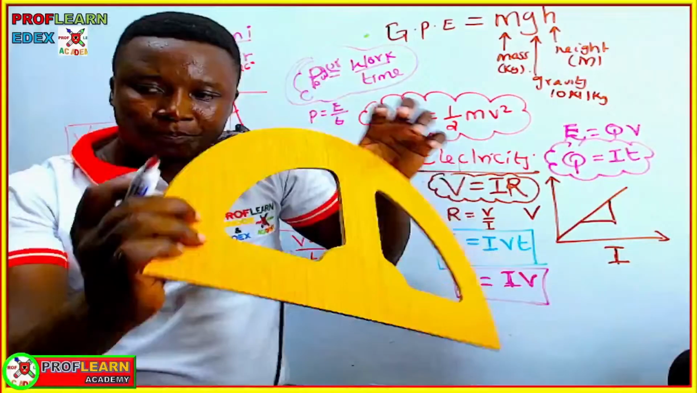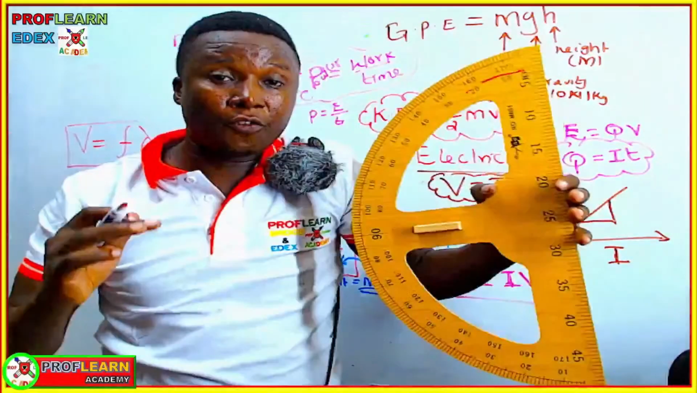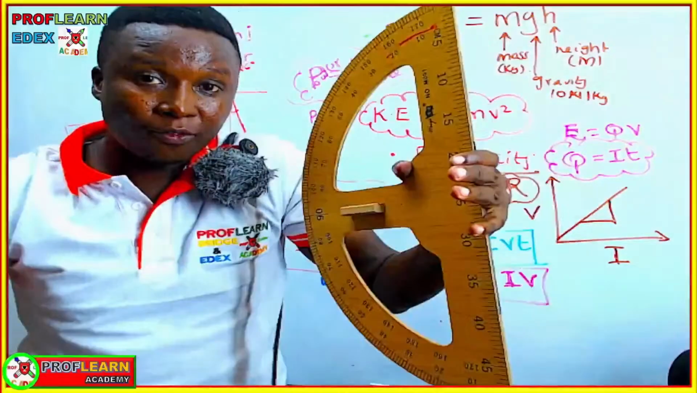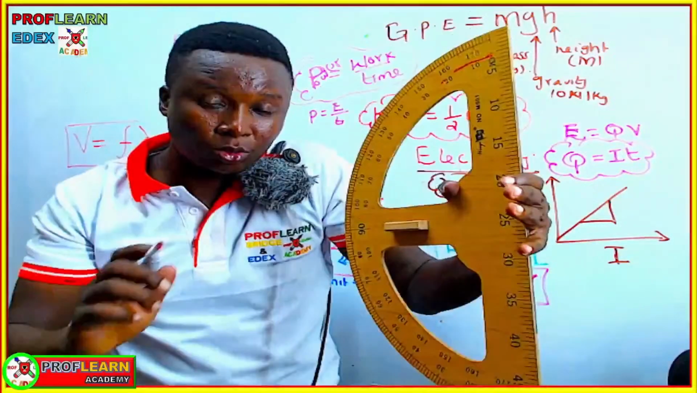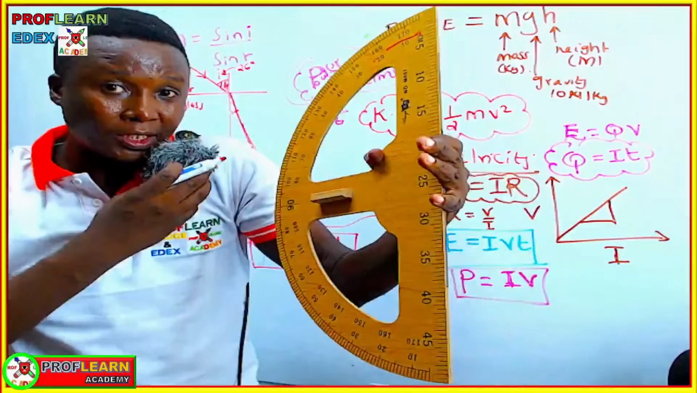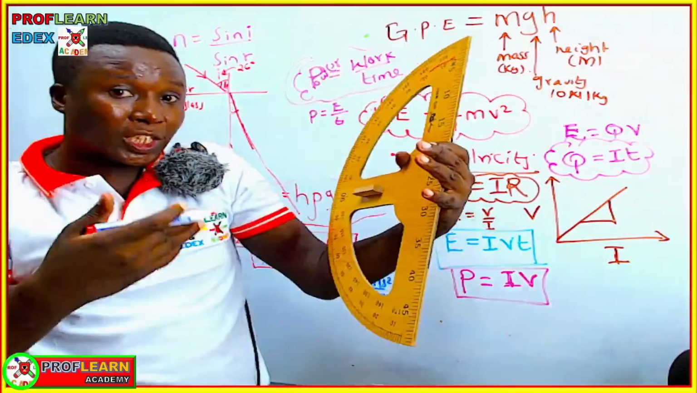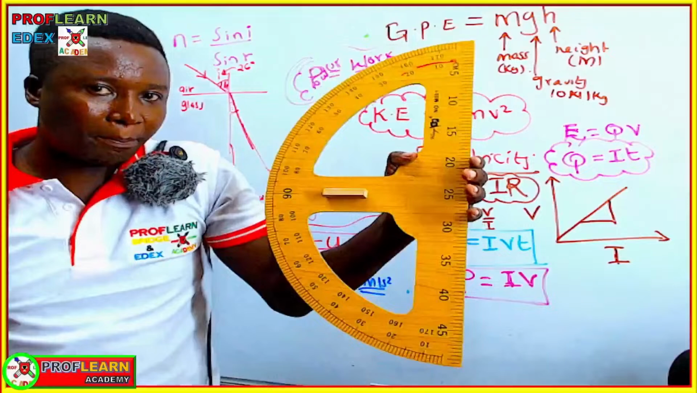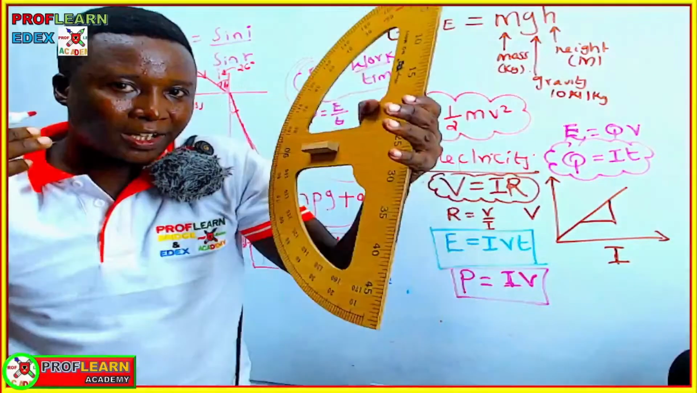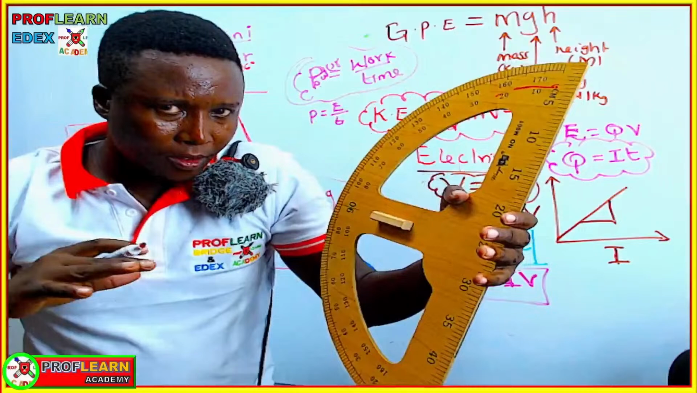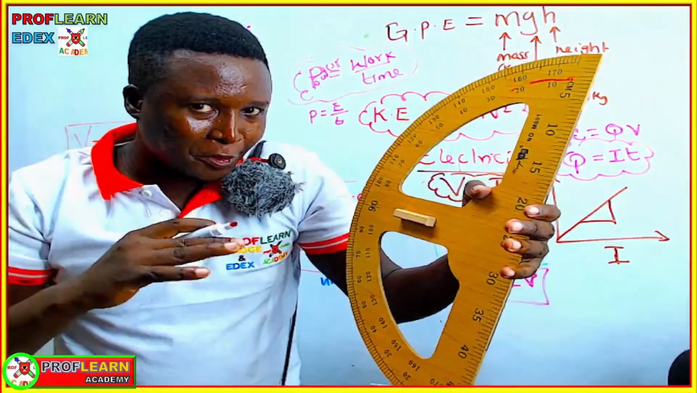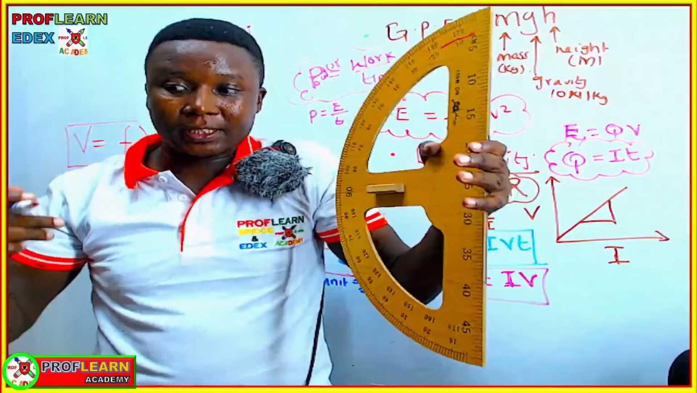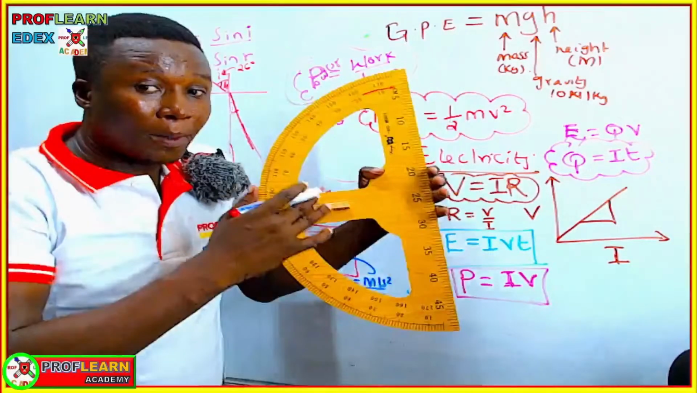Before you go for that exam, you have to ensure that you have a ruler, you have a pencil to draw the graphs, and you have a protractor in case a question from refraction requires you to measure angles. Ruler, pencil, protractor are the most important apparatus you need as you are proceeding for that particular exam.